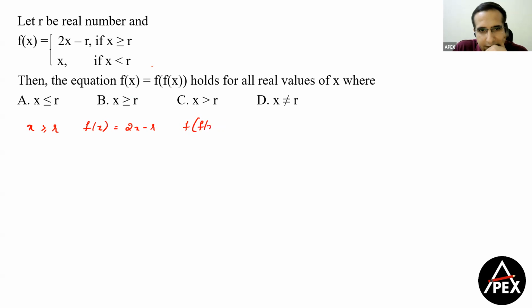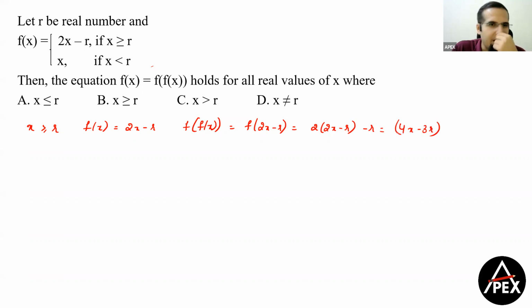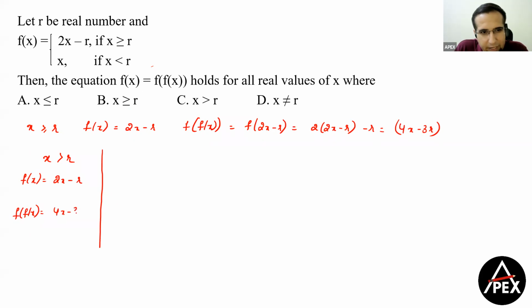Good algebra question here, guys. So this can be written as f of 2x minus r, which can be written as 2 into 2x minus r minus r. So what will its value be? 4x minus 3r. Now, since I'm talking about greater than or equal to, less than or equal to, the mathematical way of solving this is I assume x as greater than r. If x is greater than r, then f of x is equal to 2x minus r, and f of f of x is equal to 4x minus 3r.